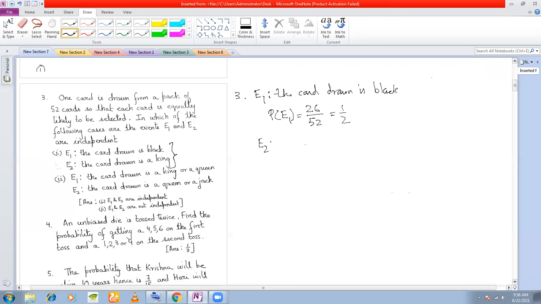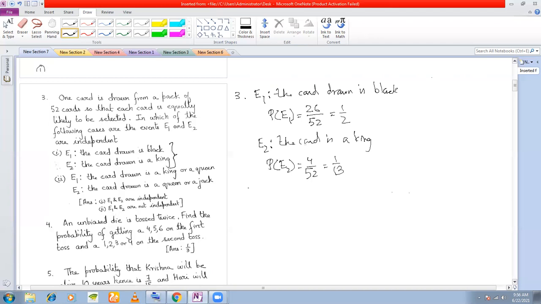What is the event E2? The card is a king. What should be the probability of E2? 4 by 52, which is 1 by 13, right? So once we have got P(E1) and P(E2), the question here is to check whether these two events are independent.